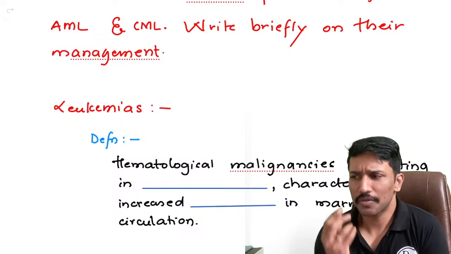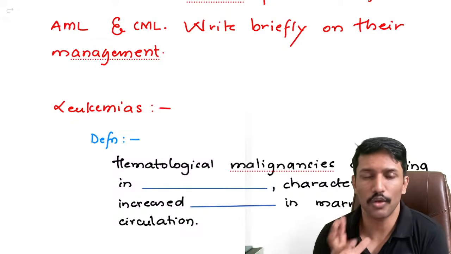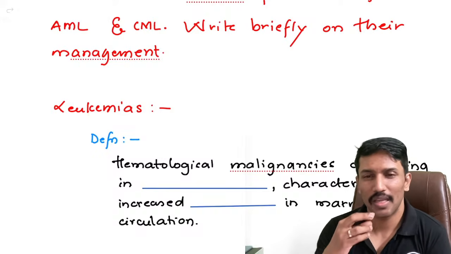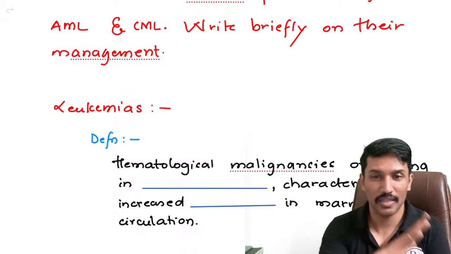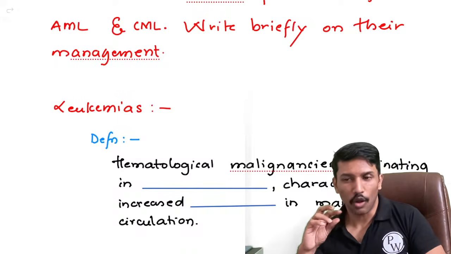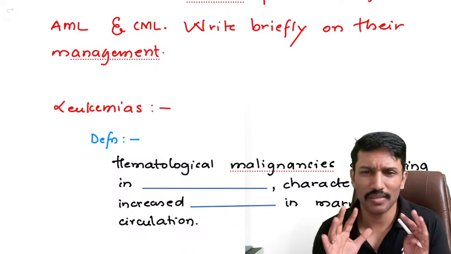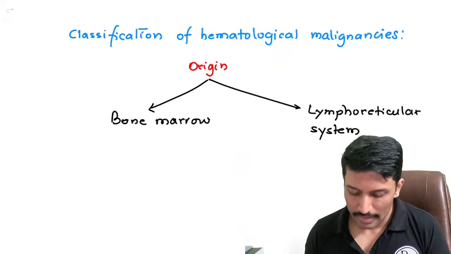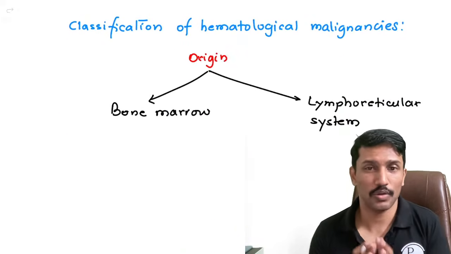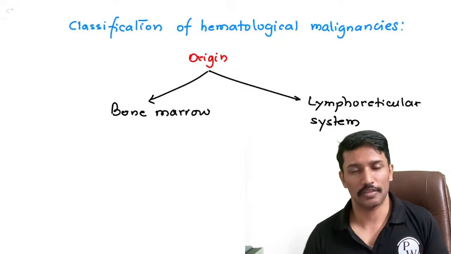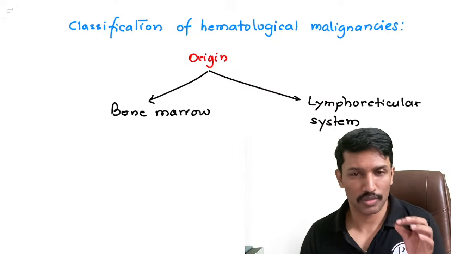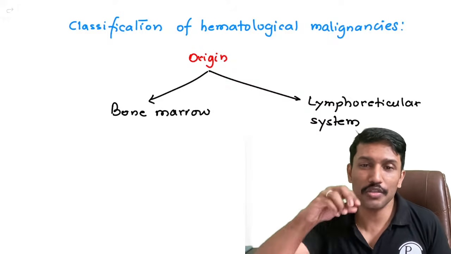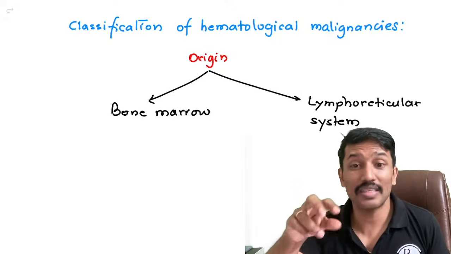But then what are the differences between these terms, lymphomas and leukemias? And within that, we have AML, ALL, CML, CLL in leukemias, and we have Hodgkin's and non-Hodgkin's in lymphoma. So what are the technical differences between them? Okay, so before defining leukemias, let us understand all these blood cancers or hematological malignancies. How are they classified? The classification of hematological malignancies or blood cancers depends on the origin of those cancer. Where is that cancer originating?